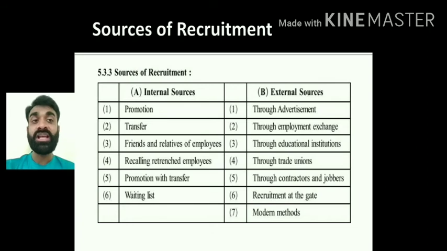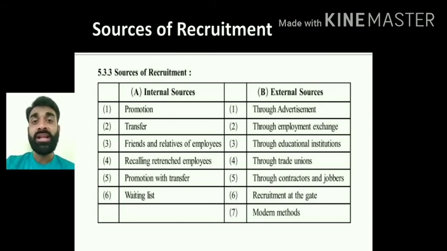Through trade unions, they are working for whom? They are working for the upliftment of a number of employees or a group of employees working in the organization, or we can say a common trade union will be there, those who will be working for the upliftment of the employees. See, I'm assigning you a task here. Just search on Google what is a trade union, and why there is a requirement of a trade union, right?